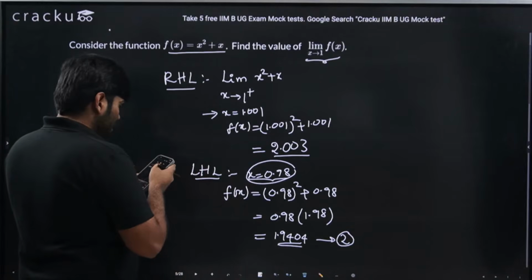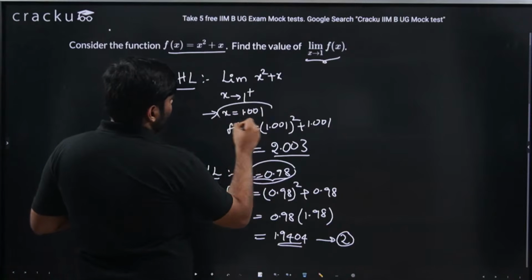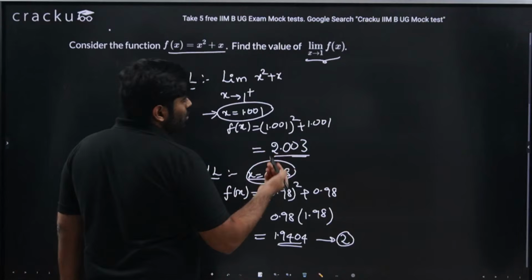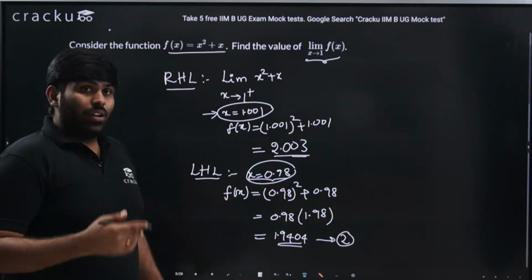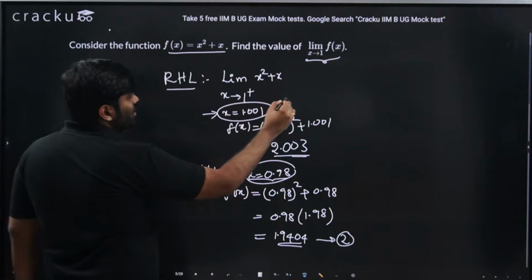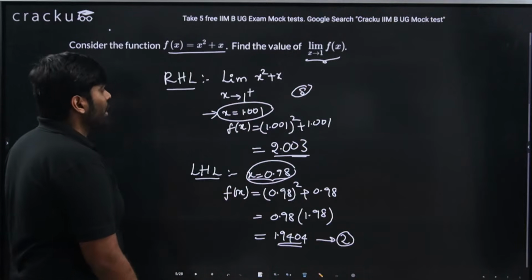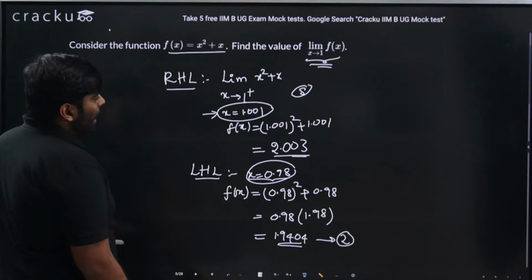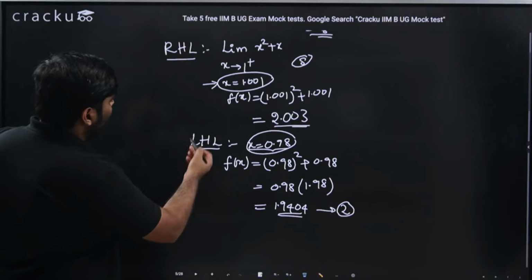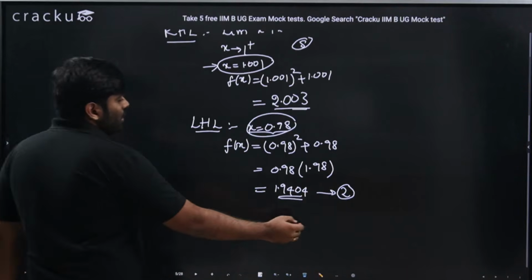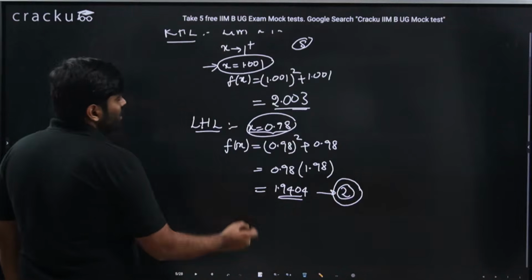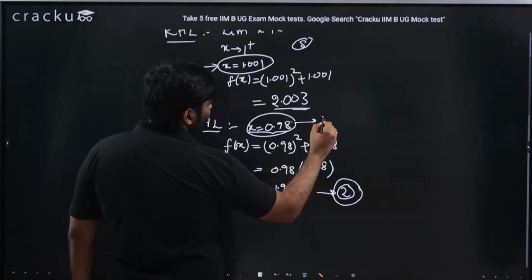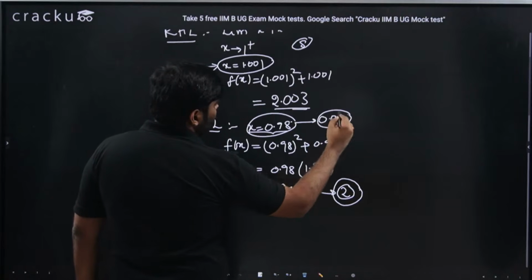So even if you take this value as 1.00001, and if you calculate, that will be even closer to 2. So the point is that as you change the number by this infinitely small value delta, the approach value is what this limit usually tends to signify. And we were seeing that both RHL and LHL are equal to a value which is 2, because this is just 0.98, which is pretty far from the value of 1, because there is a difference of 0.02. This is a huge difference indeed.